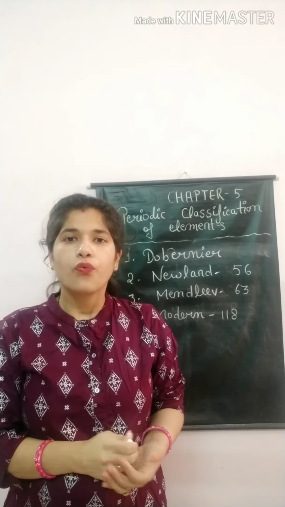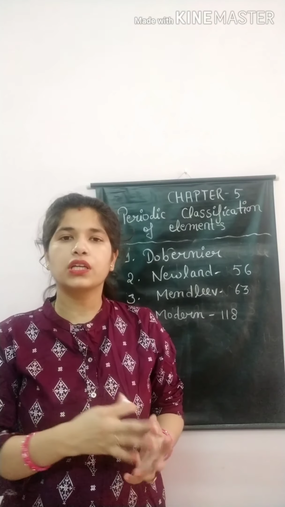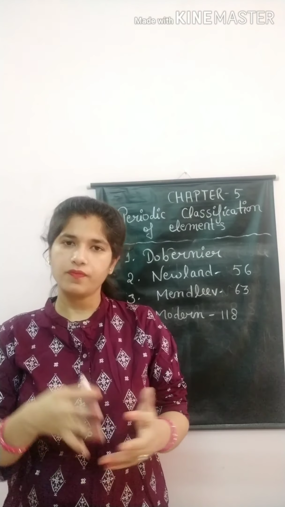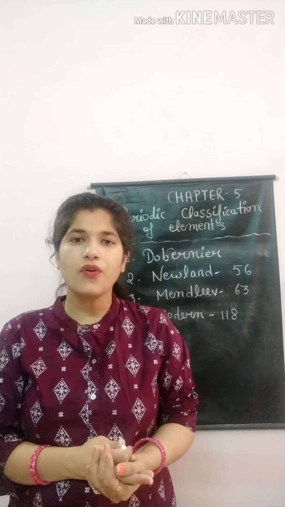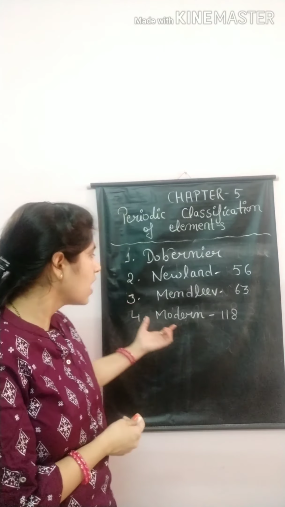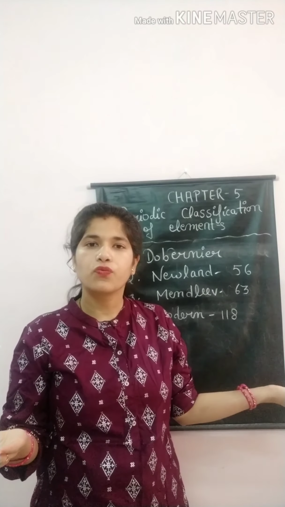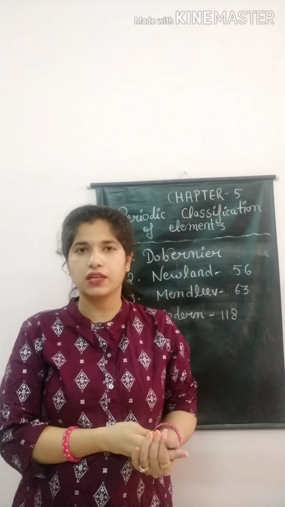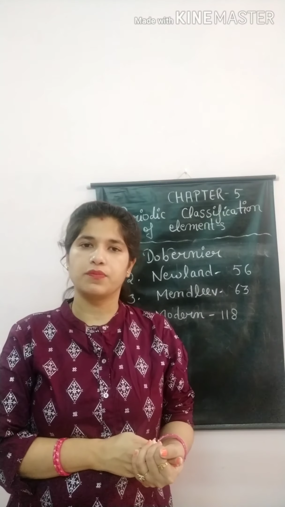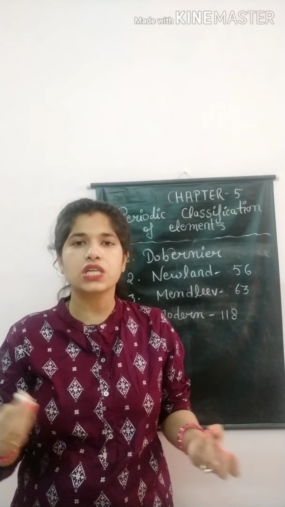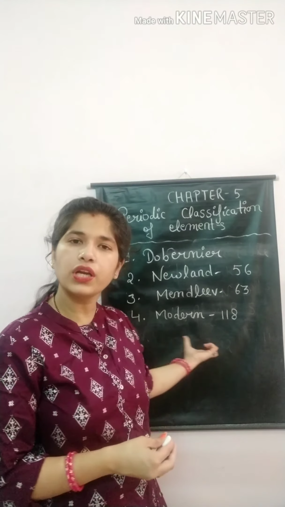Now, what are the limitations or advantages of the modern periodic table? The modern periodic table easily explains the position of isotopes. How? Because, what are isotopes? Isotopes have the same atomic number but different mass number. So isotopes are arranged according to the modern periodic table.